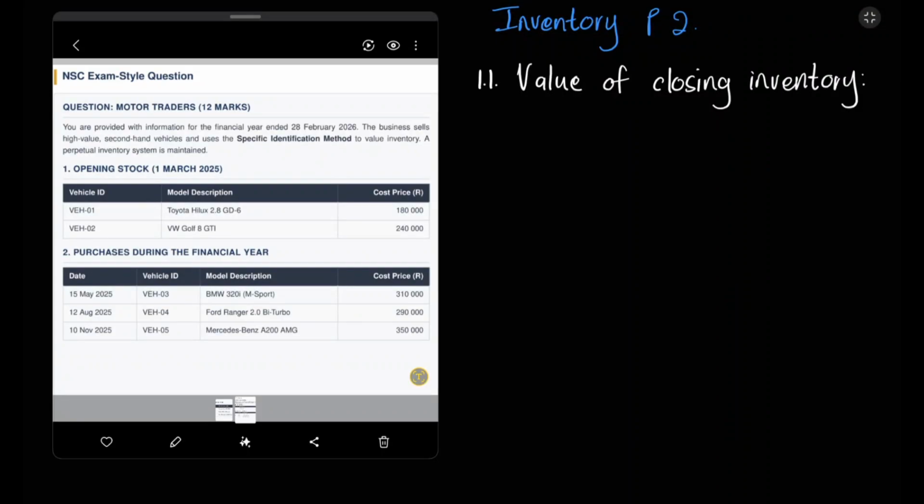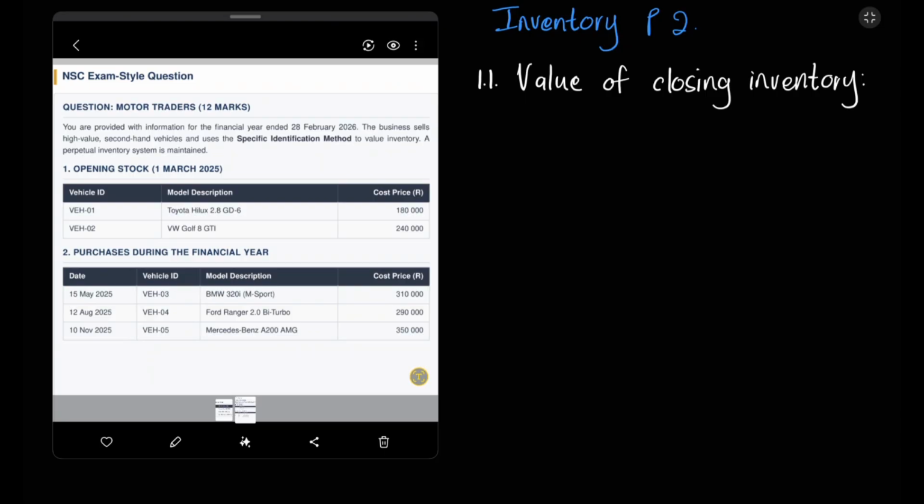In today's lesson, we'll do more inventory work and practice the specific identification method. You're provided with information for the financial year ended 28 February 2026. The business sells high-value second-hand vehicles and uses the specific identification method to value inventory. A perpetual inventory system is maintained.